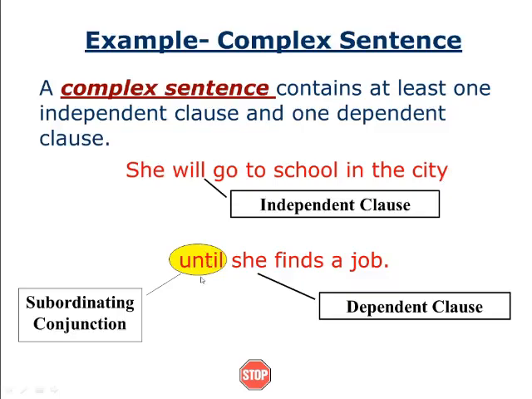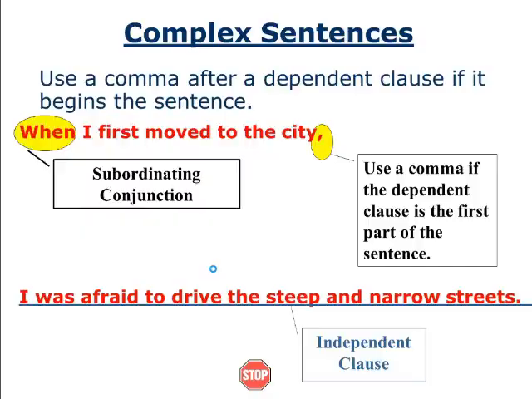Here we just use a subordinating conjunction, that is "until". But in the next slide, you see we used a comma. Why? Because the first part itself was a dependent clause, not independent.